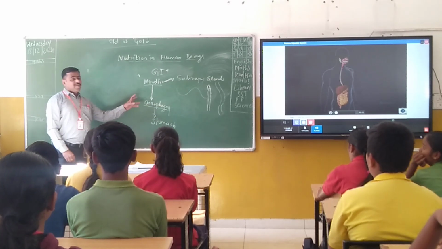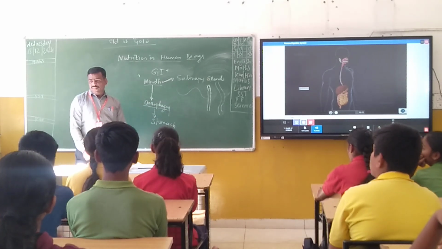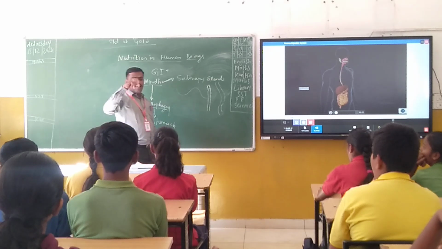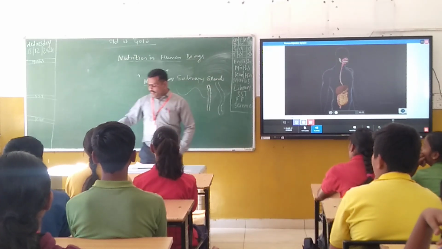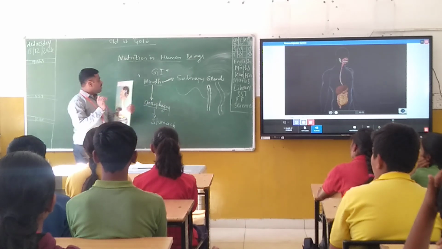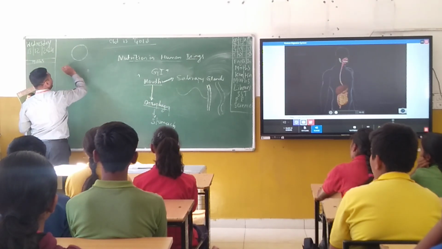Okay, the third part in the digestive system is the stomach. It is called a muscular organ; it is made up of muscles, and it is considered a J-shaped organ. Next, all of you concentrate on our diagram, I would like to draw it once again.